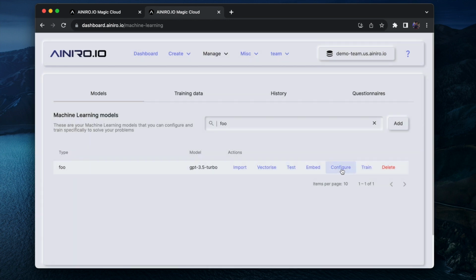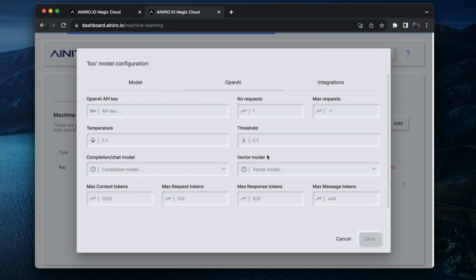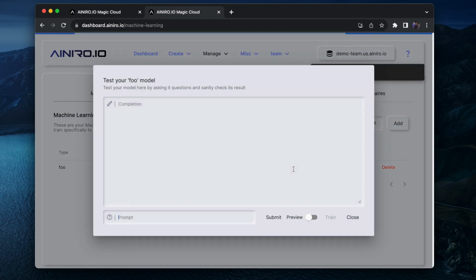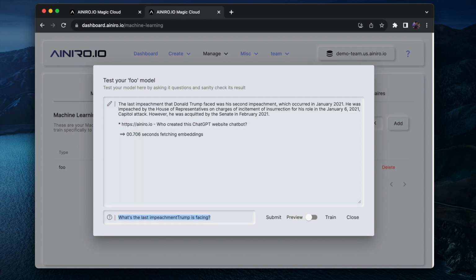So let me see, configure. Let's turn down the threshold to 0.3, save. Then do another test, see what it says now. And when it returns, here you can see it's returning. It doesn't return references because there's no URL associated with this.